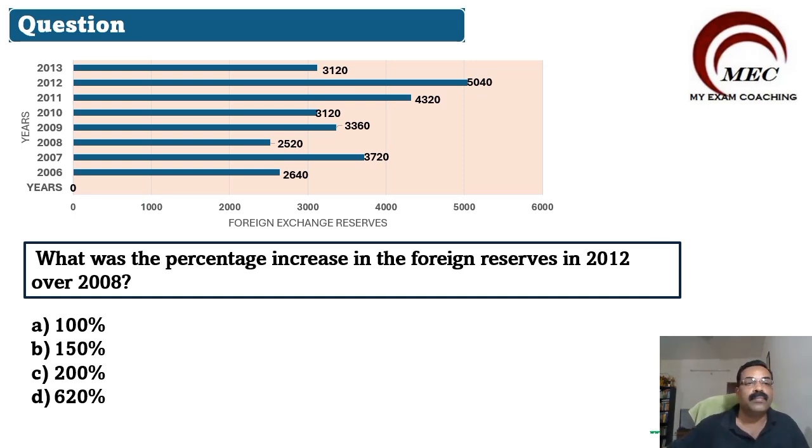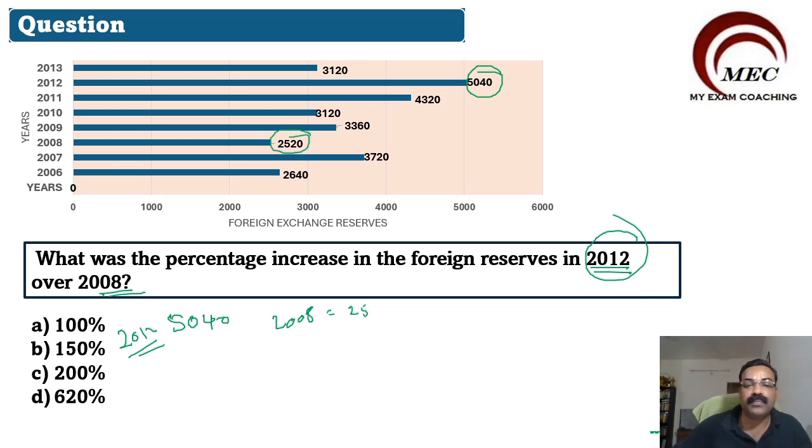What is the question given? What is the percentage increase in the foreign reserve in 2012 over 2008? In 2012 we have the value 5040, and in 2008 we have 2520. Now what is the difference between these two?